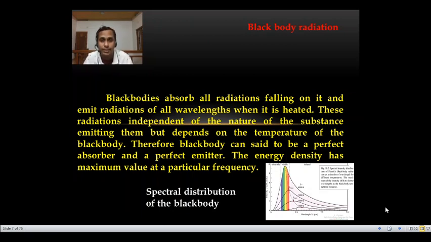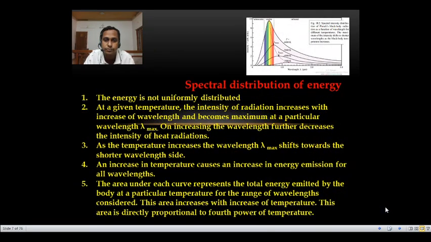So radiation from the black body depends only on the temperature, not on the material. Therefore a black body can be said to be a perfect absorber and a perfect emitter, not a reflector. Theoretically, it is a perfect absorber and a perfect emitter. The energy density has a maximum value at a particular frequency. Then we can find the spectral distribution of the black body.